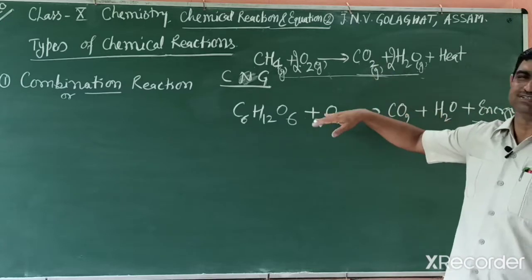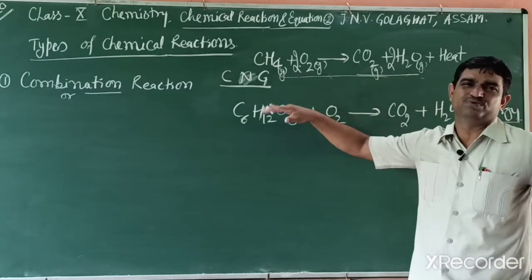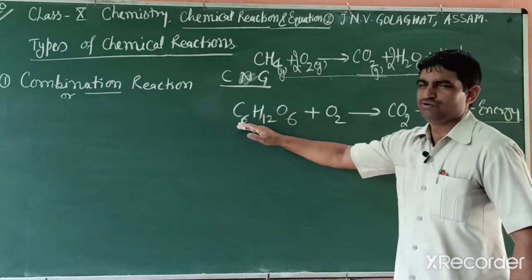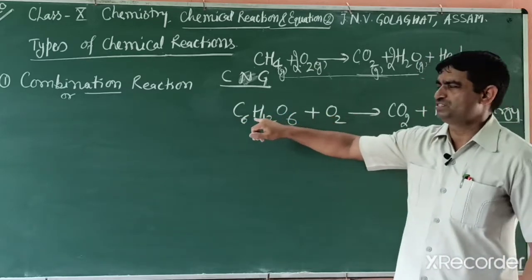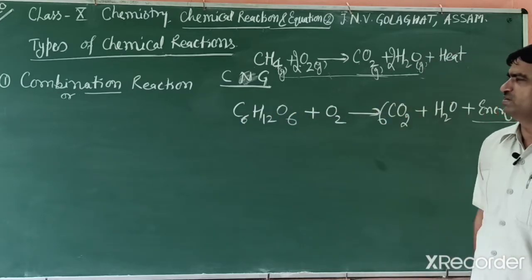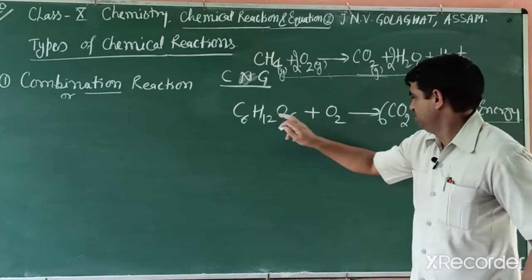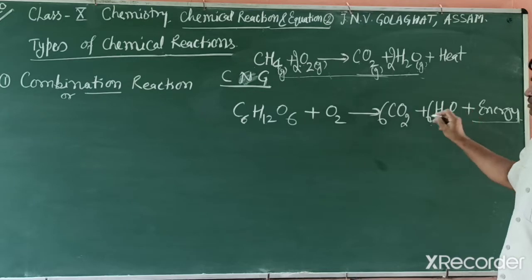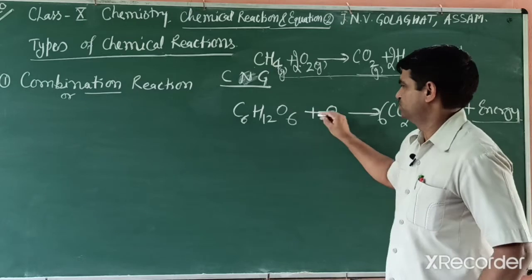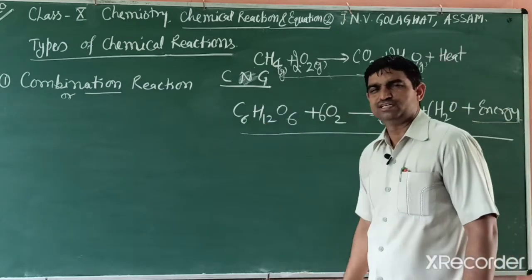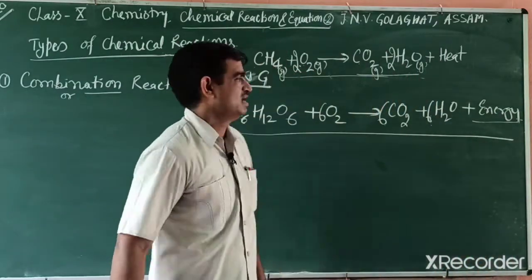There is a difference. This is a controlled reaction, this is uncontrolled burning. If you balance glucose, oxygen: carbon is 6 at first, there is only 1, so multiply by 6. Hydrogen there are 12, there is only 2, so I multiply by 6. Now oxygen is 12 plus 6, 18. There is only 6, so I write here 6. So this reaction is known as respiration, and this one is also an exothermic reaction.